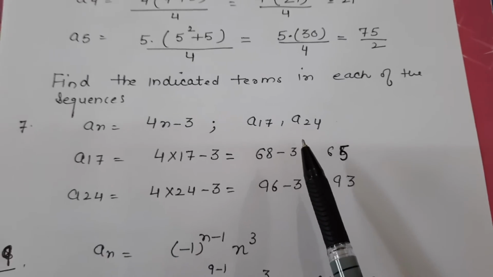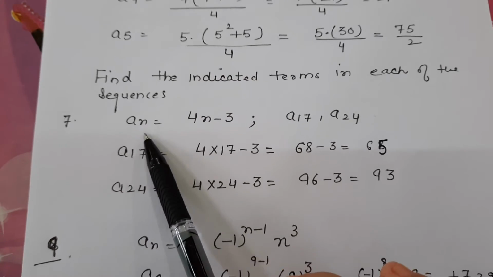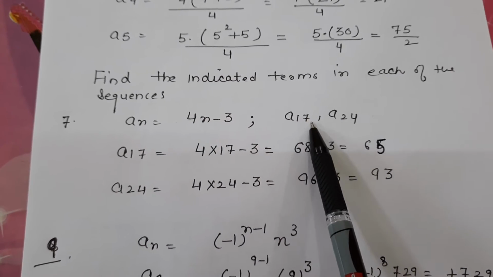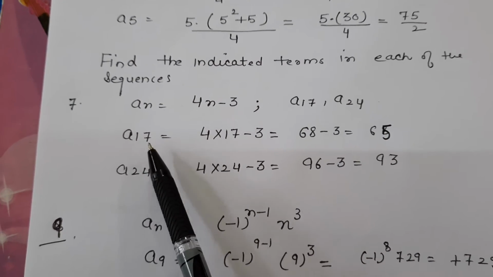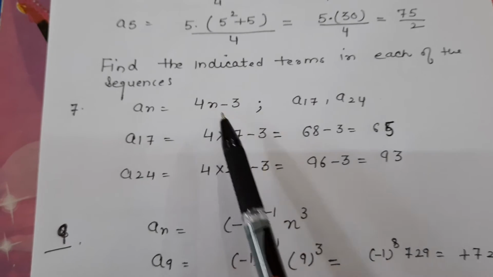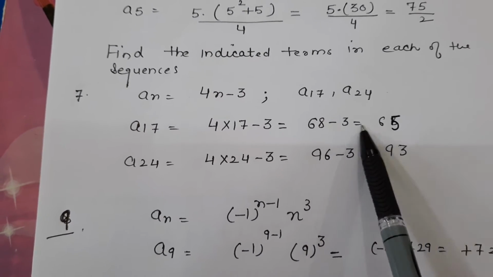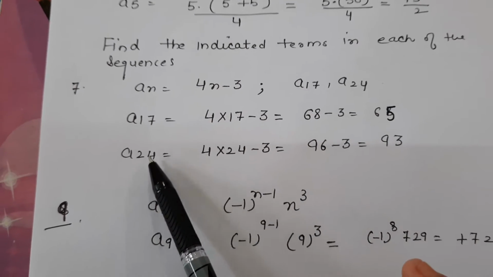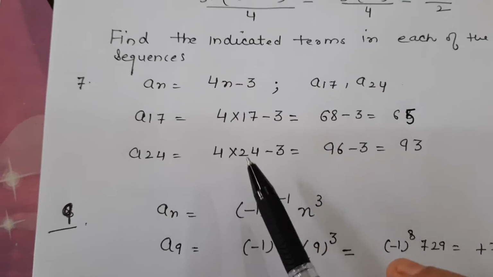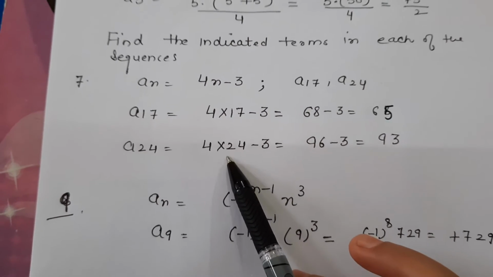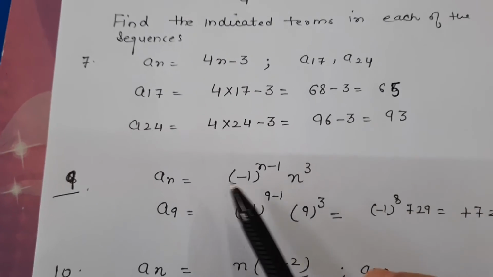Now, in this question, you have to find the indicated term in each of the sequences. This is the nth term. Find a17 and a24. Now, a17, that means we have to find the value of the 17th term. Put n = 17. 4 into 17 minus 3. 68 minus 3. Answer will be 65. a24, that means we have to find the 24th term. Put n = 24. So 4 into 24, 96 minus 3. Answer will be 93. Right?